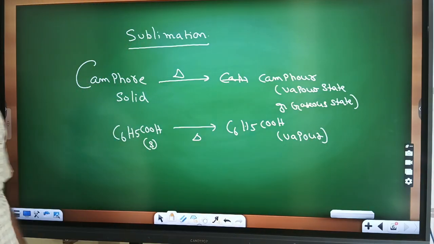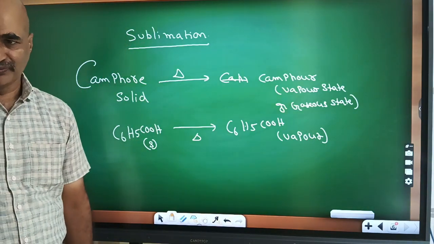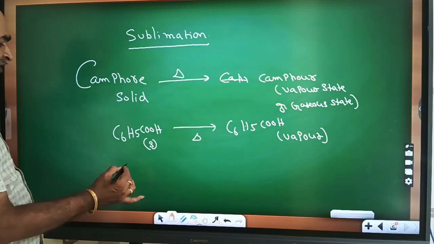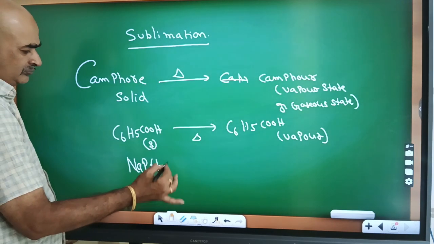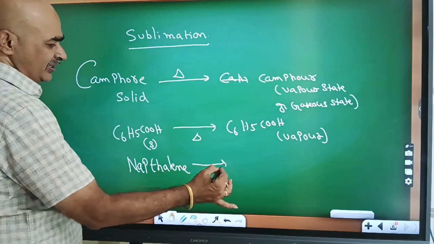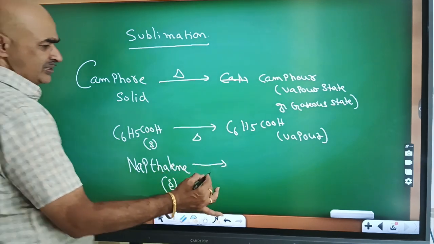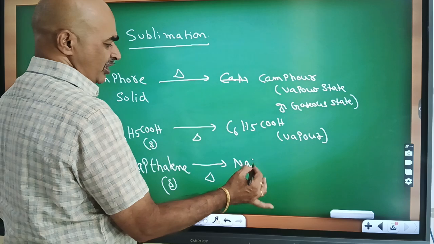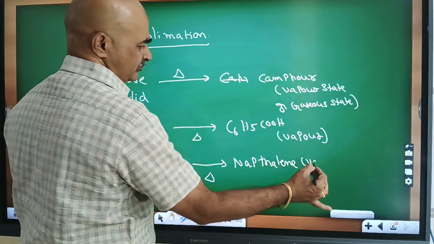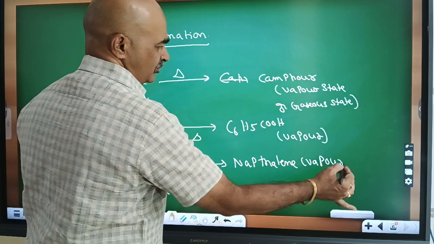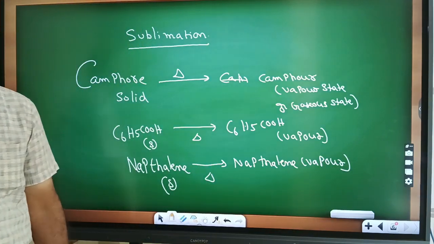Next, another example is naphthalene. Naphthalene is a solid; when it is heated, it gives naphthalene vapor. So this process is called sublimation.